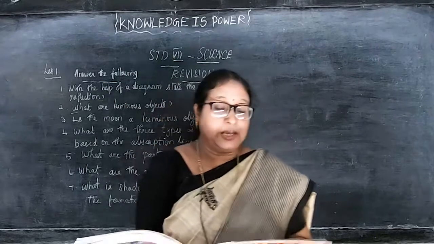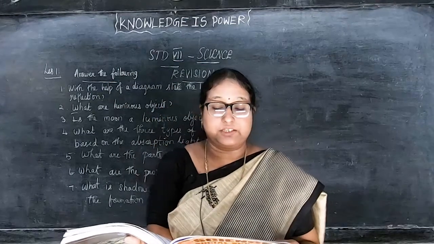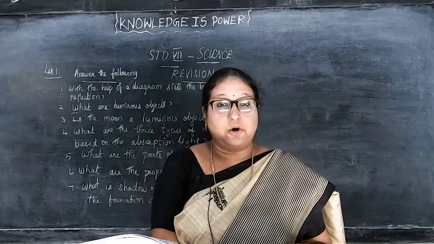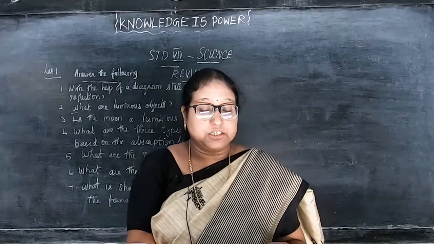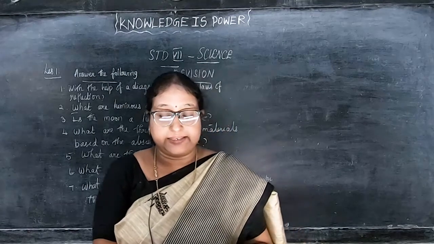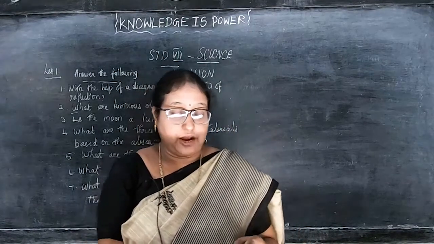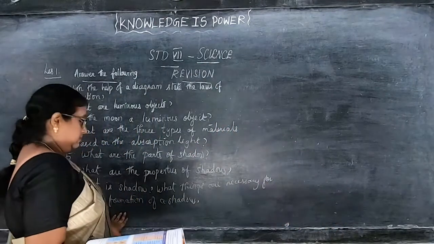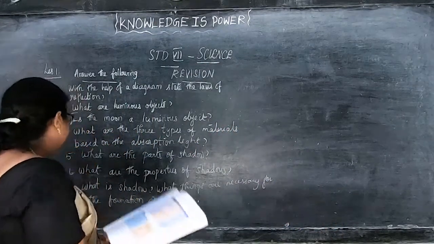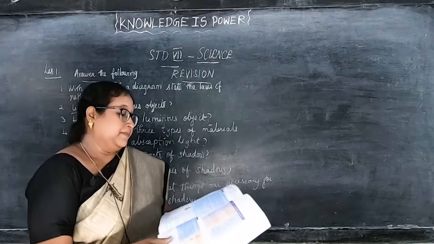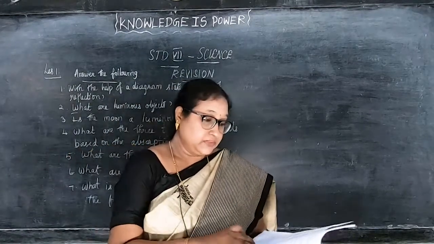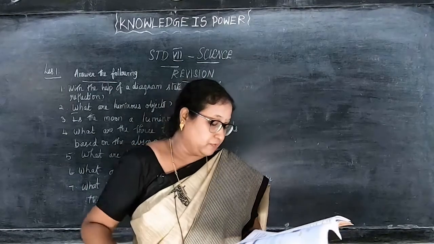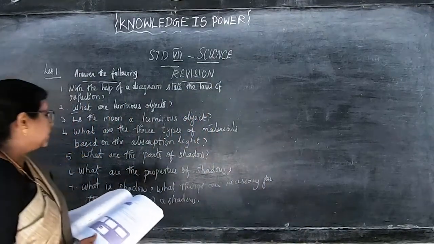Okay, the answer is: shadows are formed because light travels in a straight line. Shadows are always on the opposite side of the light source. A shadow is formed by opaque objects that stop light from propagating. This is the answer for the 24th question. Totally, I have given 7 questions from this lesson: 1, 2, 3, 4, 5, 6, 7. How many questions did I give from lesson 1? 7. Okay. Are you writing this down, children?